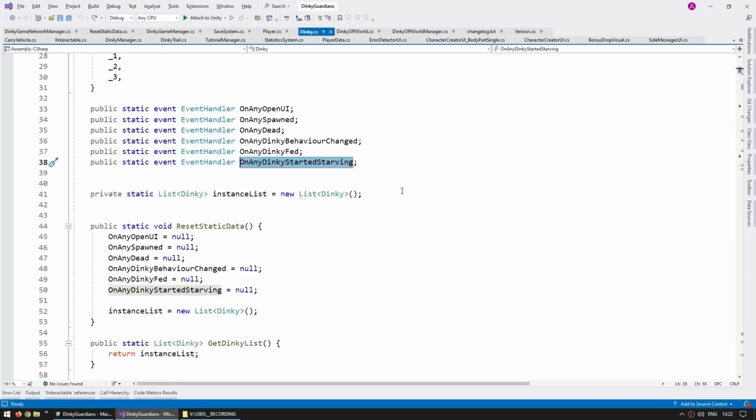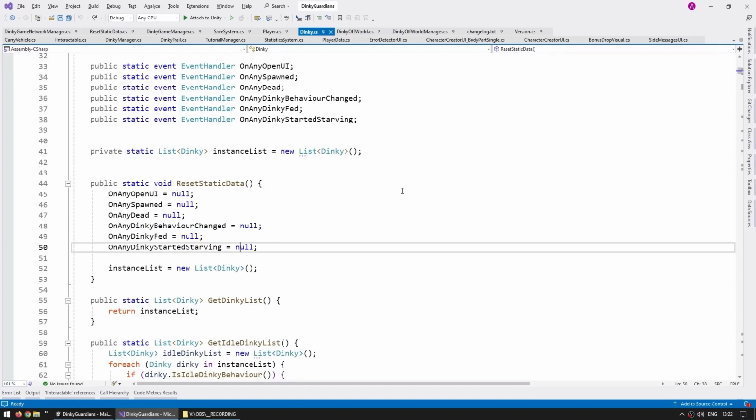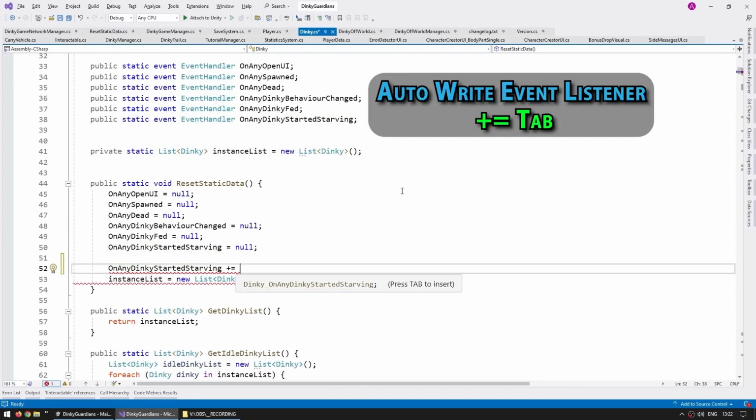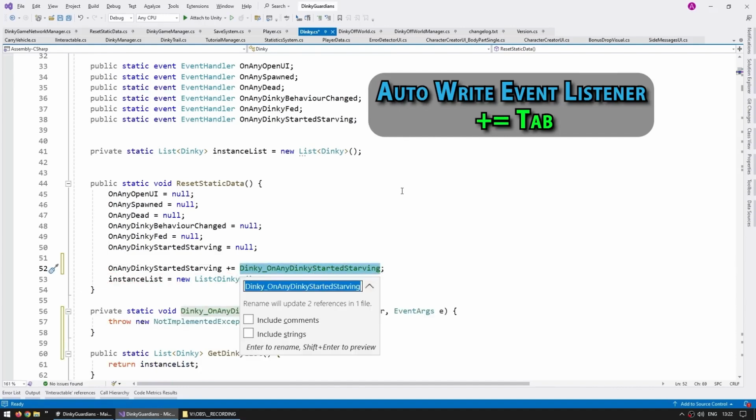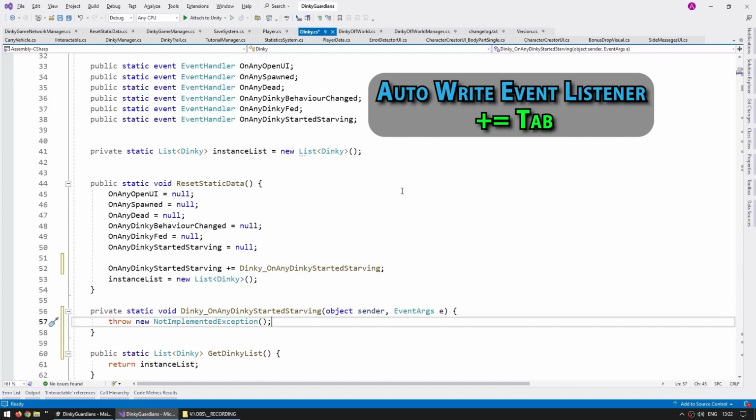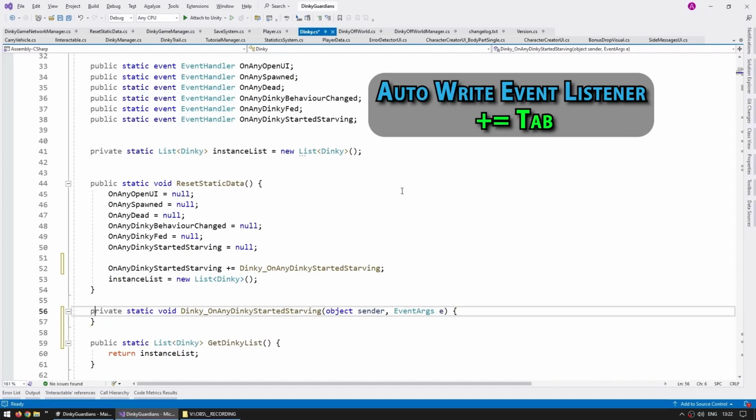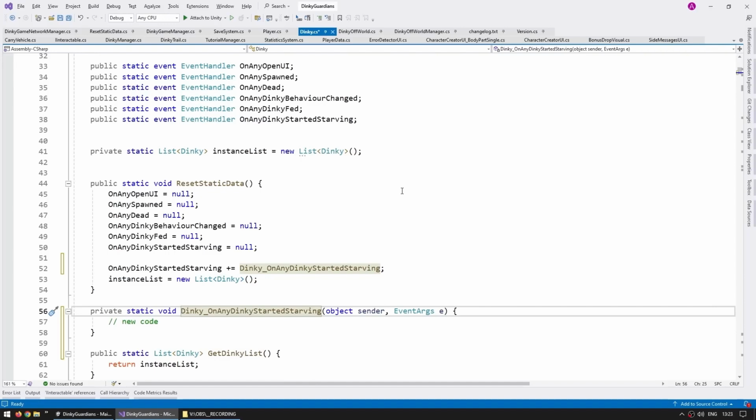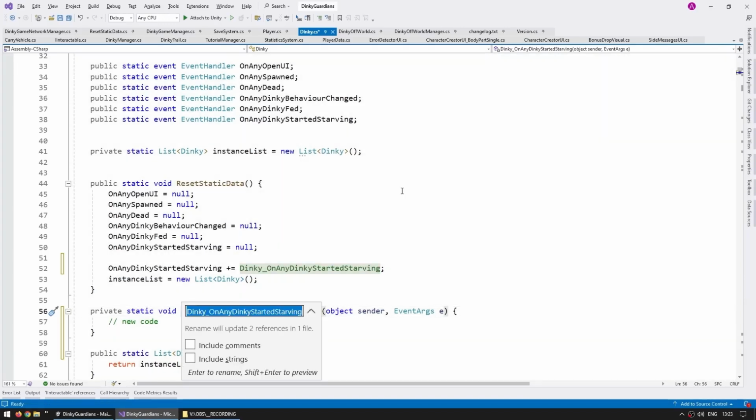Another super useful one is when working with events, like for example, the on any Dinky started starving. So I can just write the event name, then plus equals, and then here Visual Studio automatically has a shortcut, so you can press tab to insert. Then if you want, you can rename it, but usually I keep the exact same name that it suggests. So just press enter, and yep, there you go. I've got a new event. Now I can come here and again use the shortcut Control X to get rid of that. Go above, go to the end, press enter, go to new line, then write some new code. So really useful, and if afterwards you decide that you want a better name for this event, again remember just a quick Control RR in order to rename it.